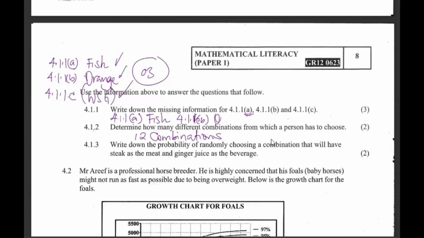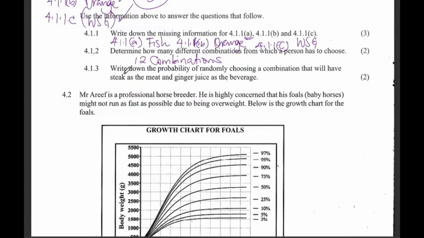Part B is supposed to be orange. And 4.1.1.6 is supposed to be WSG. Okay. Write down the probability of randomly choosing a combination that will have steak as the meat and ginger as orange beverage. What is the probability?